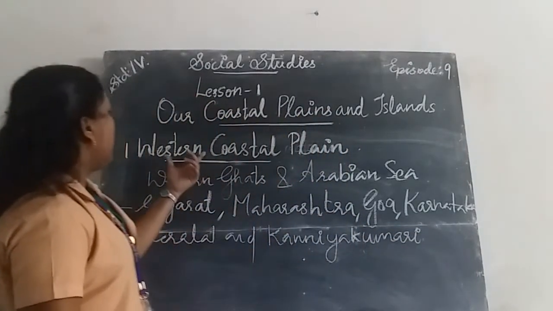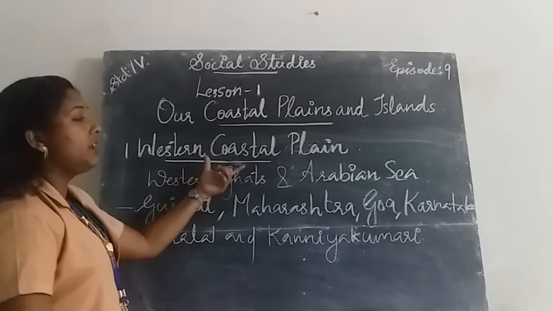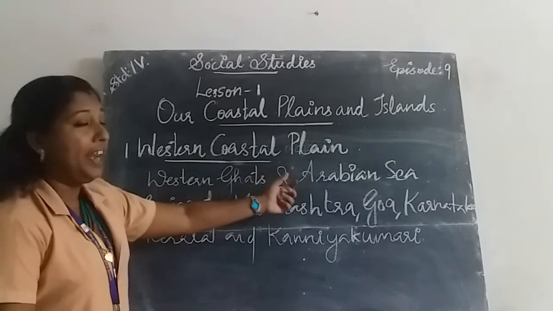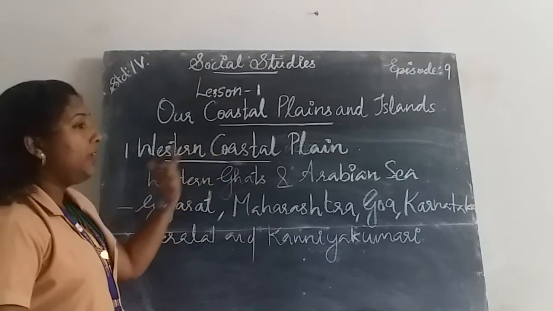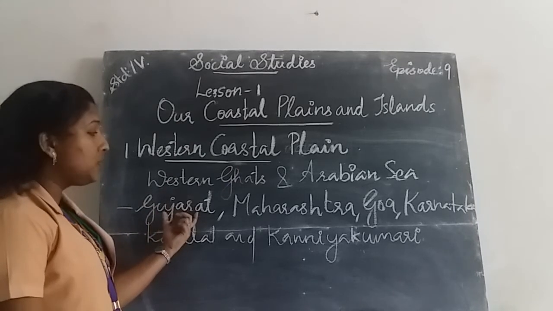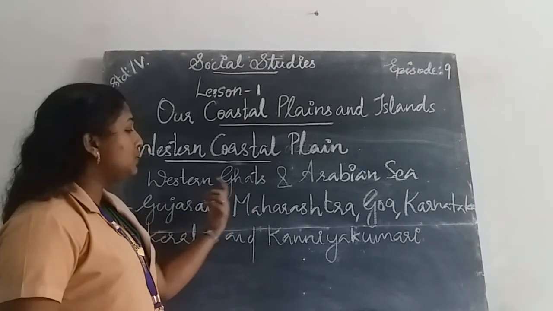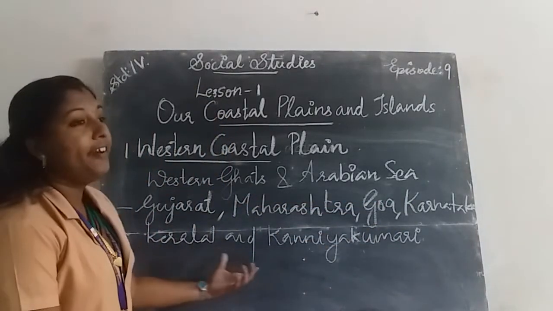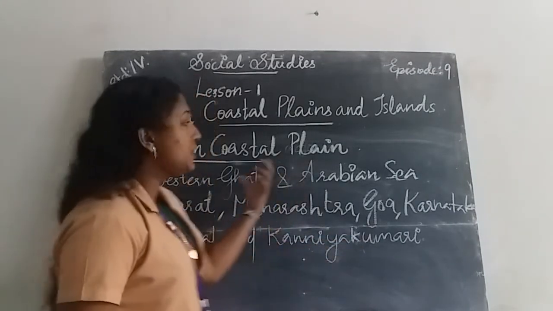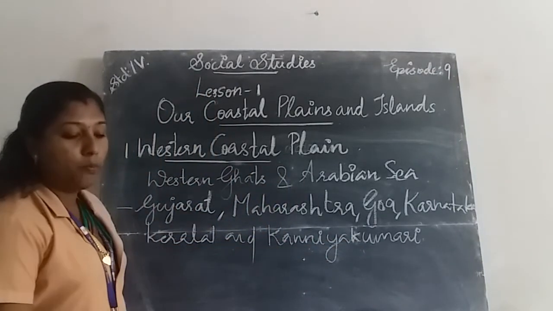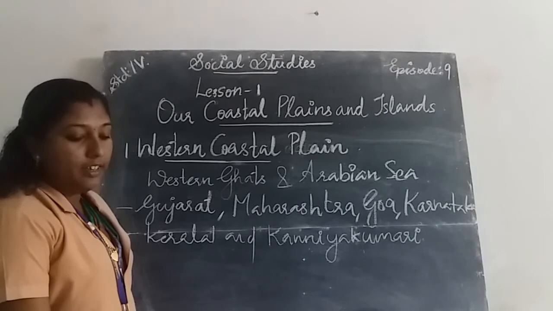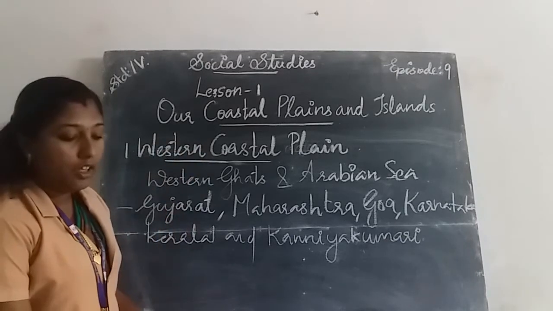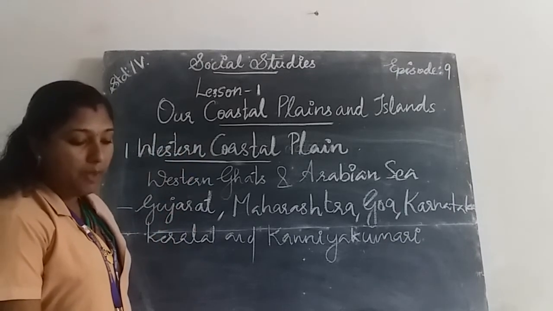All of you understood about the western coastal plains? The western coastal plains lie in between the Western Ghats and the Arabian Sea. The western coastal plain starts from Gujarat, then moves to Maharashtra, Goa, Karnataka, Kerala, and ends at Kanyakumari. Okay, all of you understood? Then the western coastal plains are again divided into three parts.